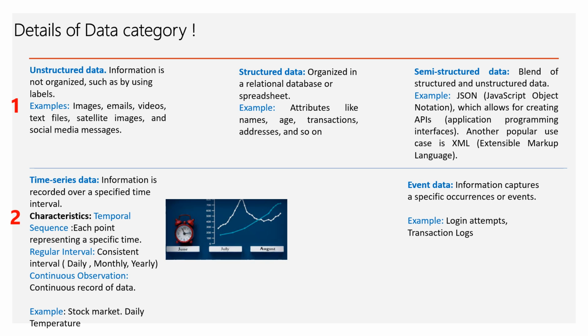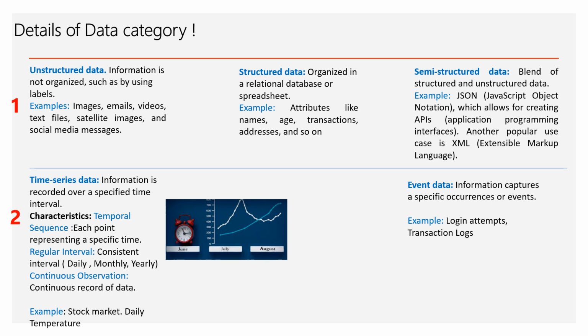Now let's see the time series data and the event data. That's from a temporal aspect. When we see from a temporal aspect, let's open the time series data. This is information which is recorded over a specific interval of time. The three characteristics of the time series data, as we all know: temporal sequence, each point represents a specific time; regular interval, consistent interval, that is, it could be daily data, yearly data, monthly data, weekly data; and then you have continuous observation, continuous records of data. Examples: the stock market, daily temperature are some of the examples of time series data.